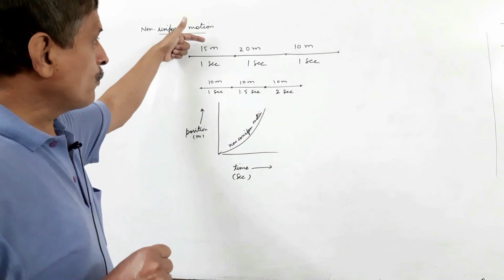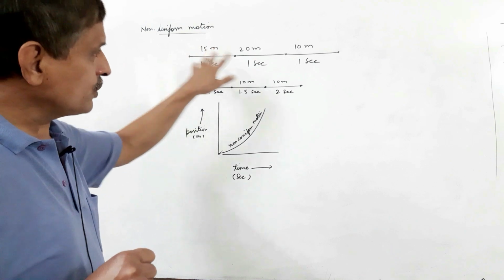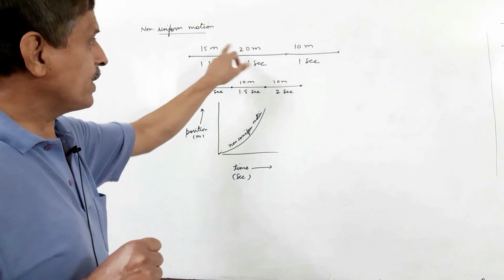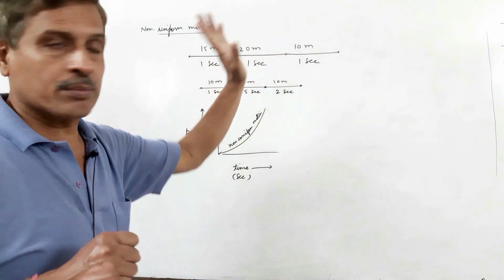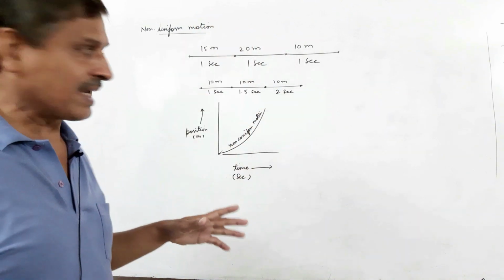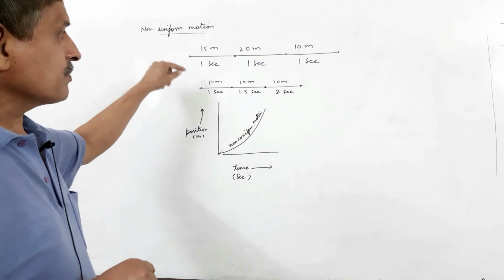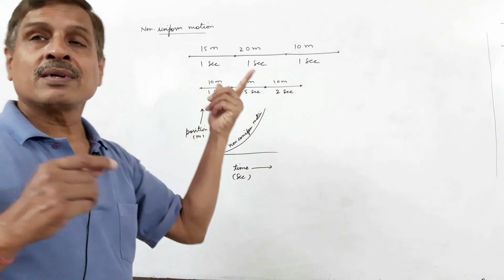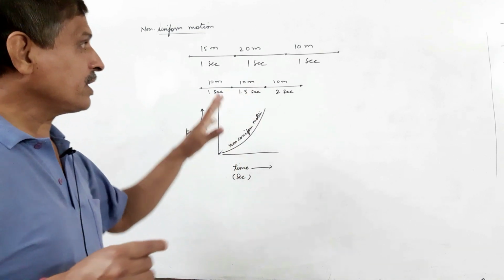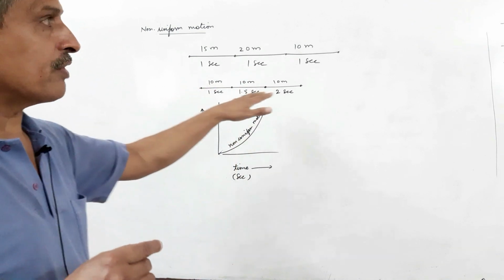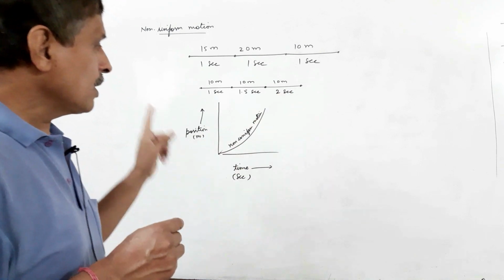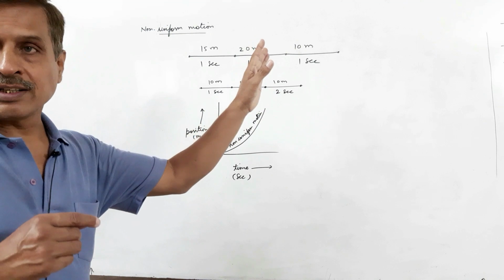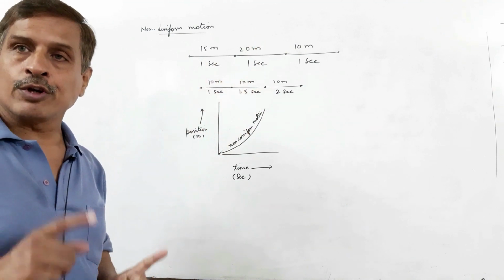Example, the time is fixed, 1 second each, but distances travelled are different, 15 meters, 20 meters and 10 meters in respective 1 seconds. In the second case, travelling equal distances 10 meters, but here the time is different. The body is thus said to be moving with non-uniform motion. In position time graph, it is a curved line representing non-uniform motion.